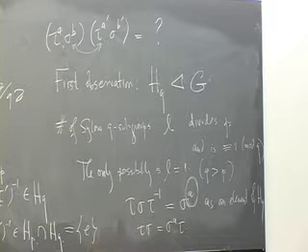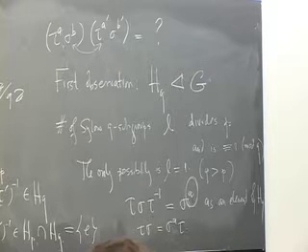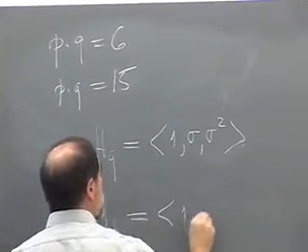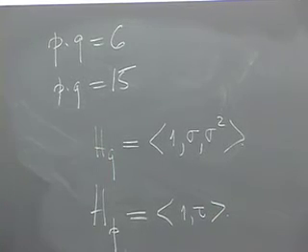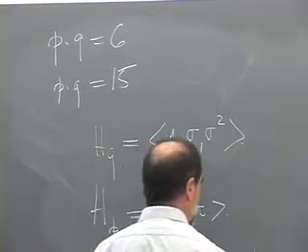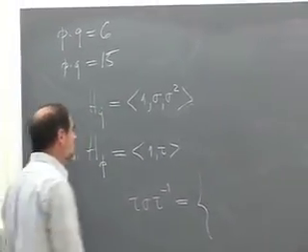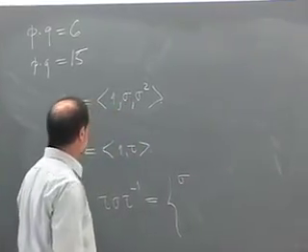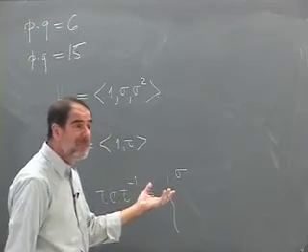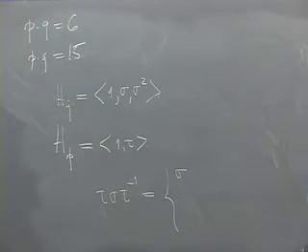Then we'll do P times Q is 15. OK, so here, HQ is of order 3. It looks like this: 1, sigma, sigma squared. HP is of order 2: 1, tau. OK? We have to figure out what's the possibility for tau sigma tau inverse. Well, it could be sigma. No problem there. That would just say that tau commuted with sigma. Then the group would be abelian, because it's generated by tau and sigma. If they commute, everything commutes.